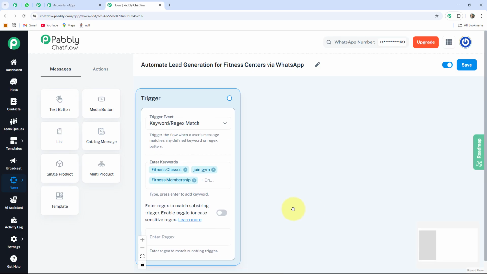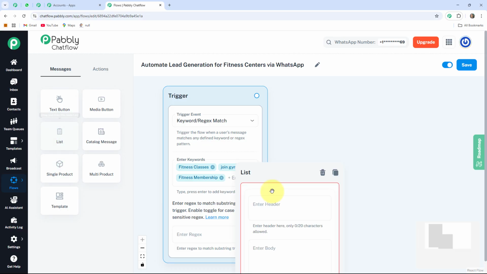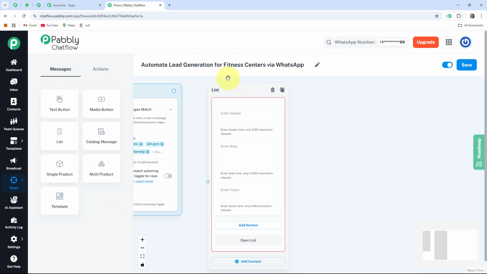After that, in the next step, when my user sends any of these keywords to my WhatsApp business account, then my bot will automatically get triggered and send one list message to my user. For that, I am taking one list button. Drag this box here. Here you can see this list box is divided into 3 parts, that is header, body and footer. In this case, I am not writing any header, so I am leaving this blank. Then directly I am writing the body.